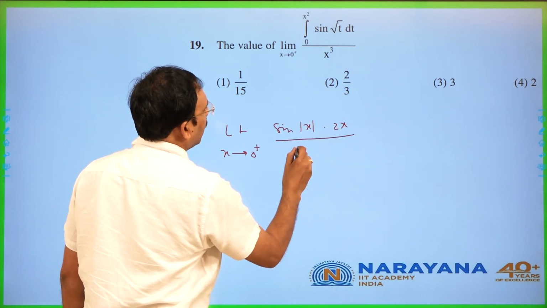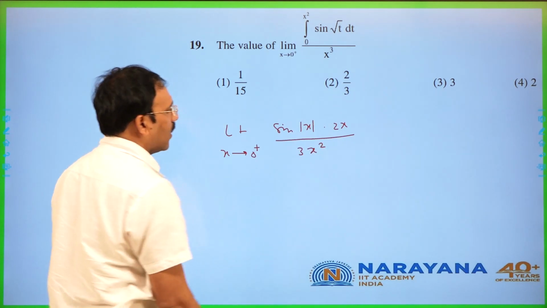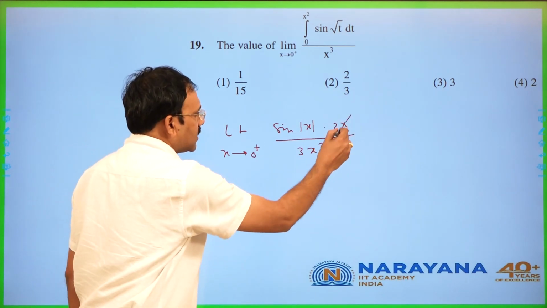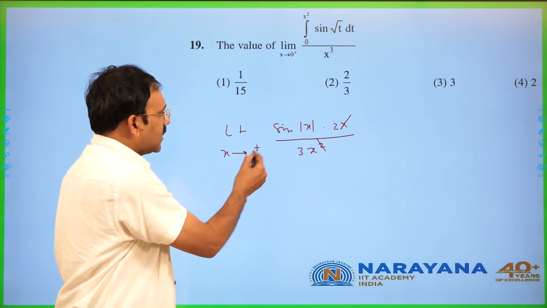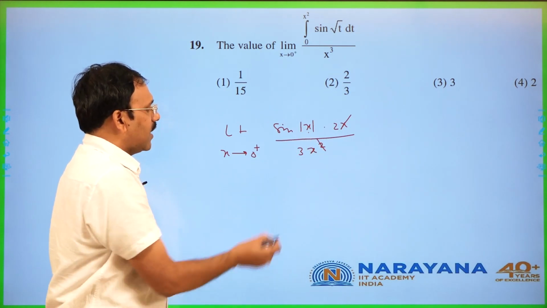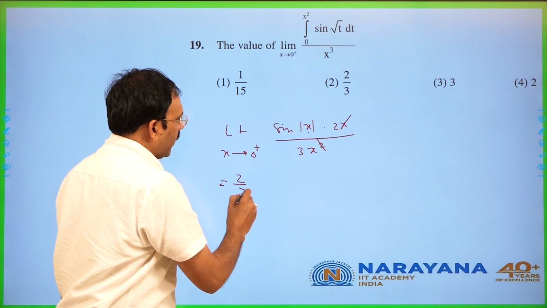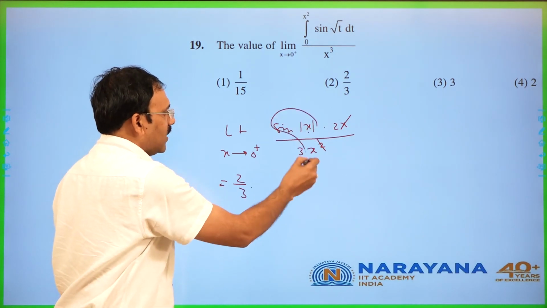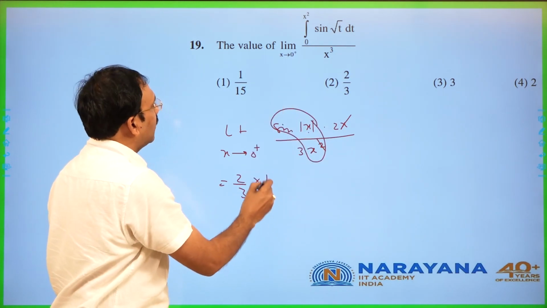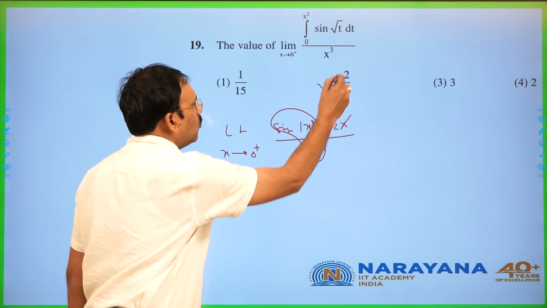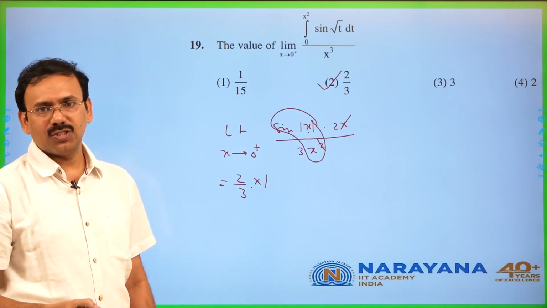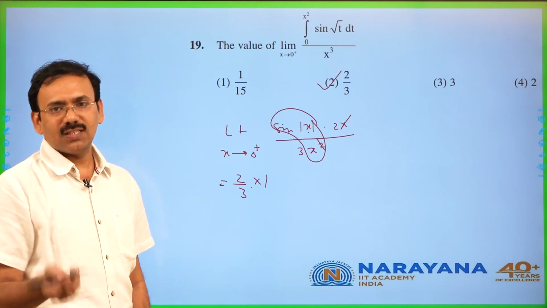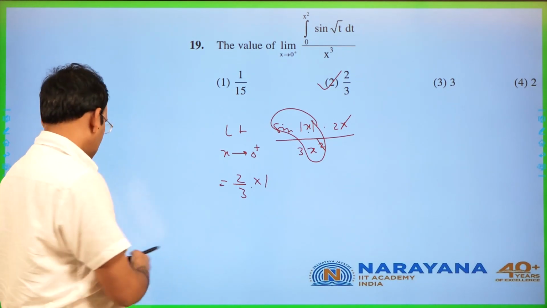By x cube derivative is 3x square. So this x can be taken out. As x tends to 0 plus mod x is x, you can write 2 by 3. Sin x by x as x tends to 0 is 1. So the answer is going to be 2 by 3. A very easy question, application of limits as well as Leibniz rule. The next,